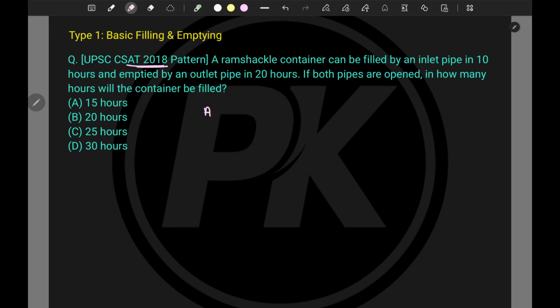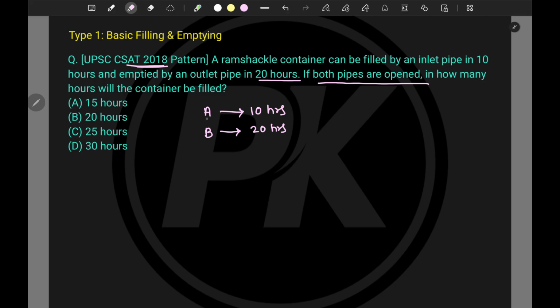There is a pipe, let's say pipe A, which takes around 10 hours to fill a particular tank, and it is emptied by an outlet pipe in 20 hours. The outlet pipe takes around 20 hours to empty that tank. If both pipes are opened, in how many hours will the container be filled?